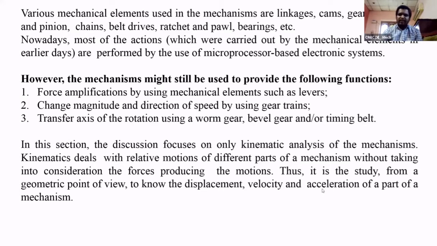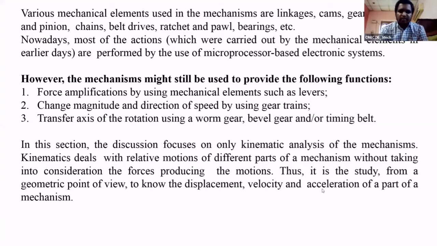By applying a little force, we can get more force to lift the vehicle. That is one of the applications of mechanical elements in the mechatronic system. The first one is force amplification: we can apply more force with less effort.